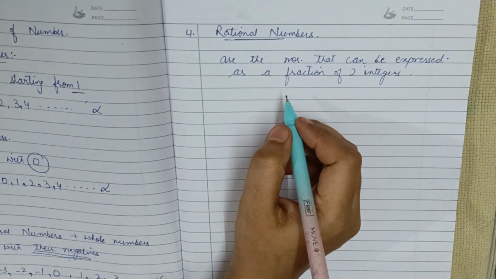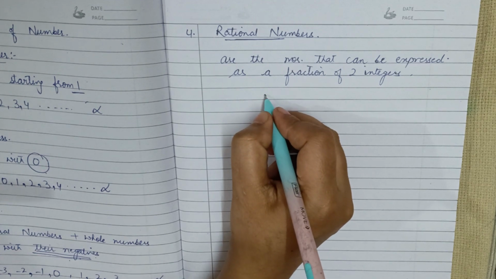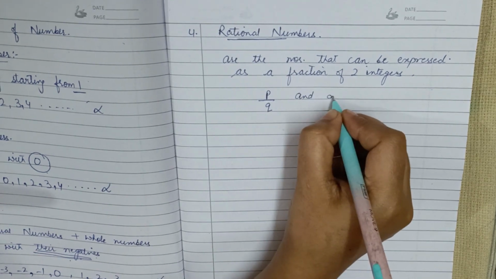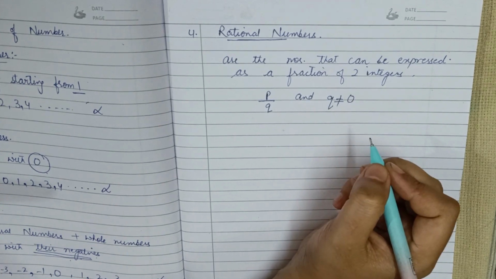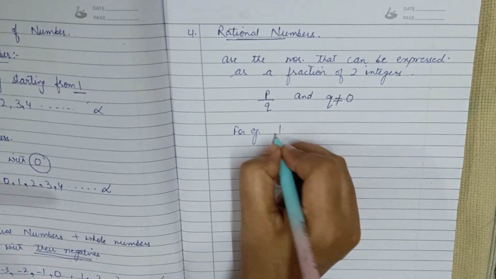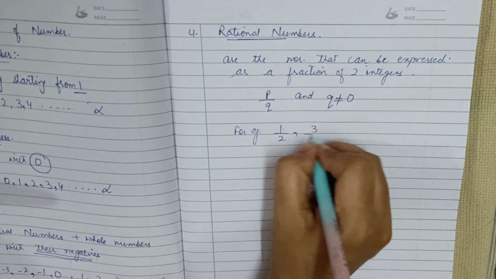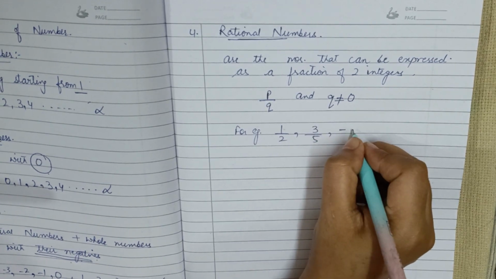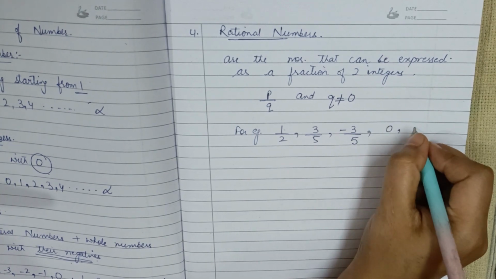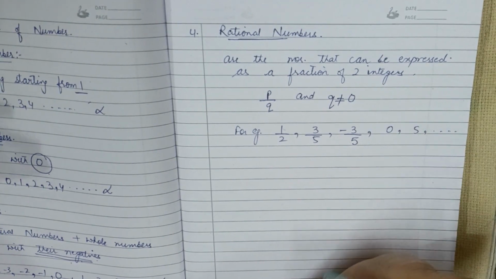It can be represented in the form of p upon q, and q is not equal to 0. For example, 1 upon 2, 3 upon 5, minus 3 upon 5, 0, 5, and so on.